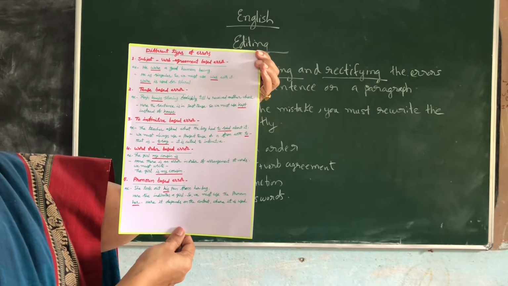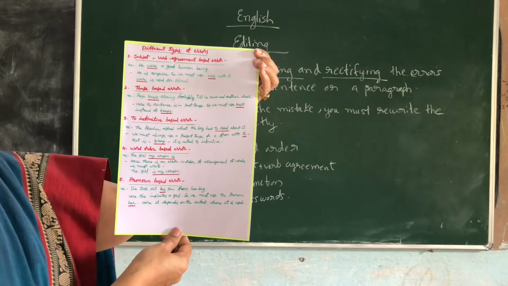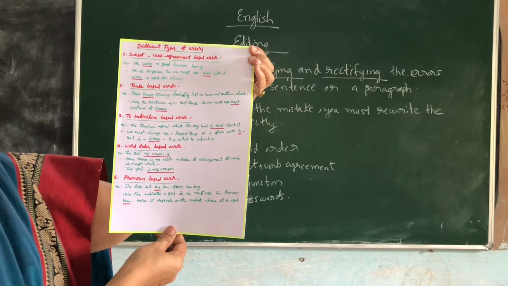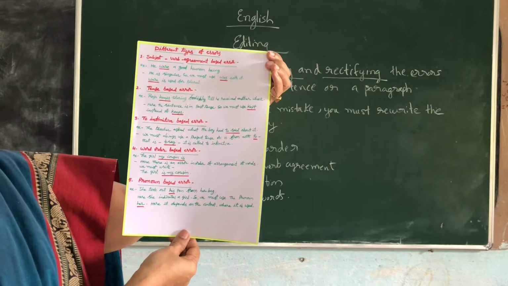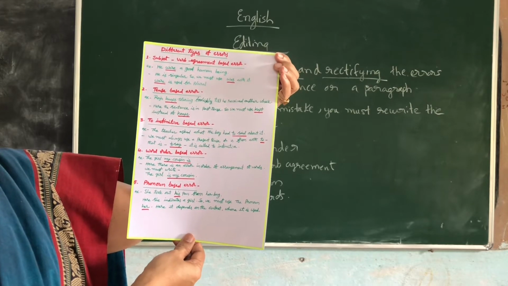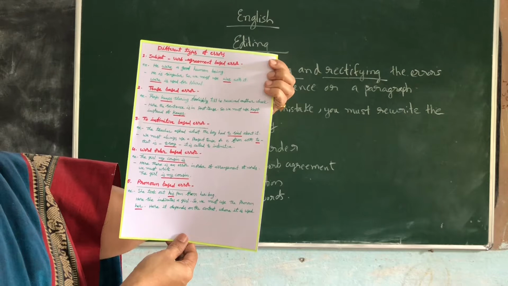He. What does he indicate, ma? A single person. It is a singular word. So can we use were there? Was should be used. So what you should do? He is a singular. So we must use was with it. Okay. Were is used for plural. So like this mistake will be given.